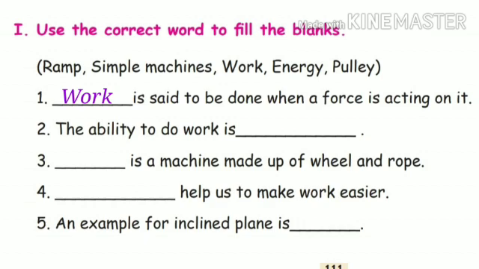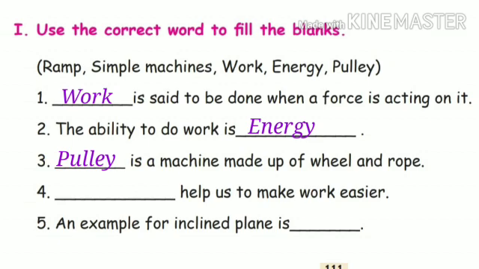Next one, the ability to do work is dash. The ability to do work is energy. Very good. The ability to do work is energy. Third one, dash is a machine made up of wheel and rope. Children, please think and say the answer. In which machine wheel and rope will be there? Very good. It is pulley. Pulley is a machine made up of wheel and rope.